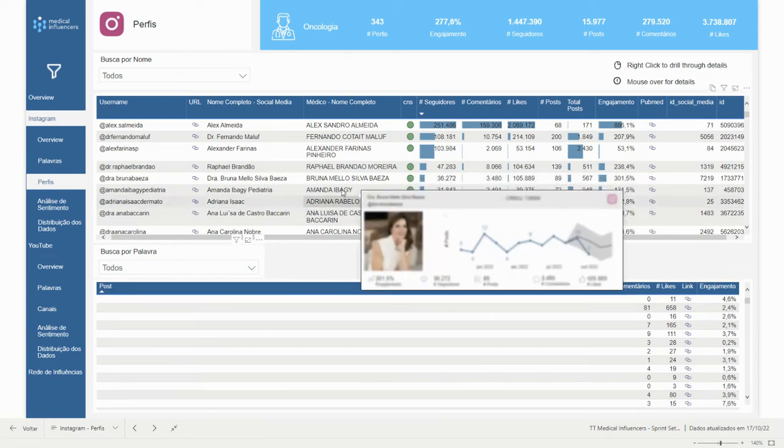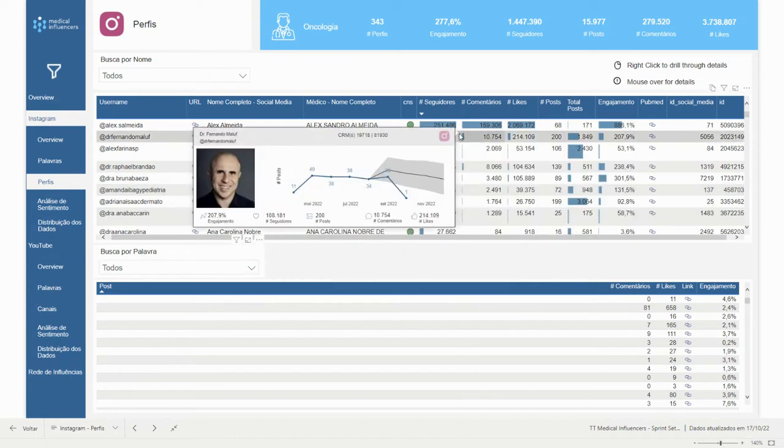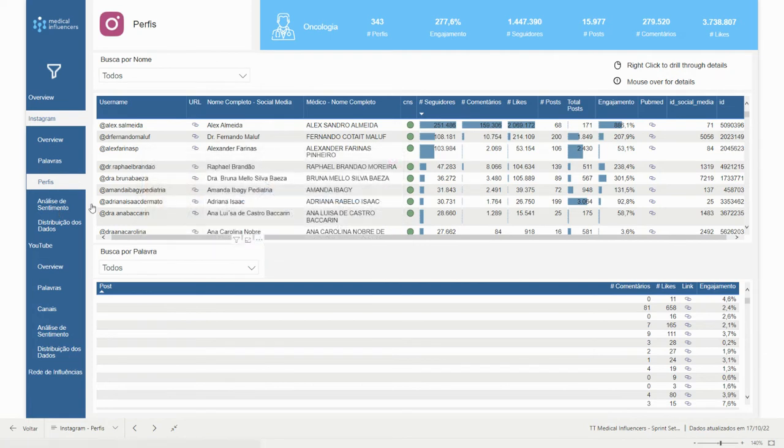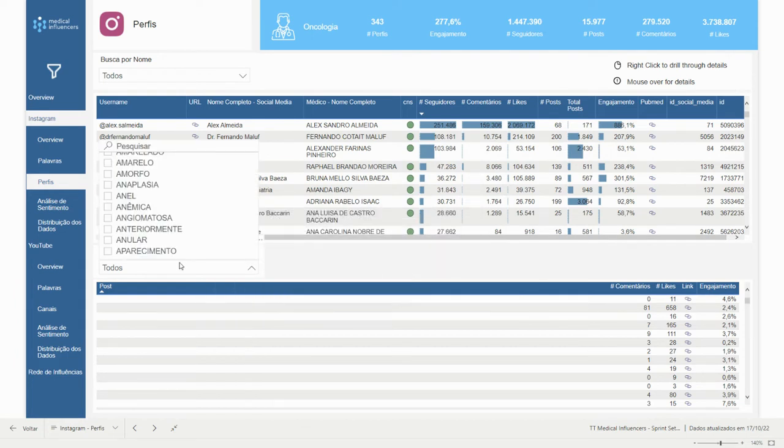So you can also monitor the doctors that are talking more about a brand, about a product, or about a disease, and of course organize and extract this information if you want, right? So you can play here and just select the words that you want to track.